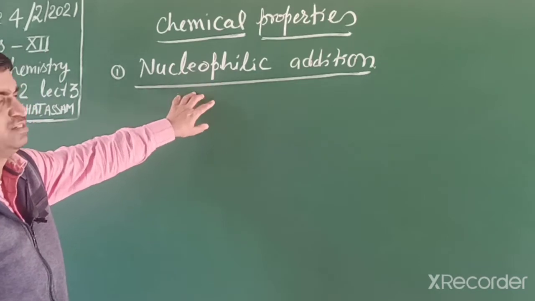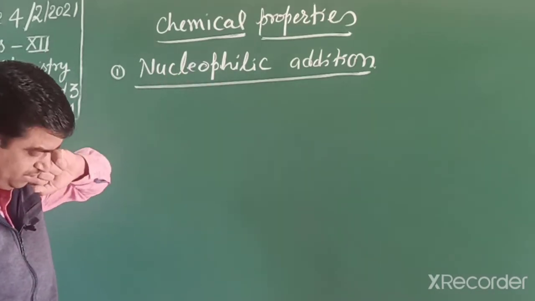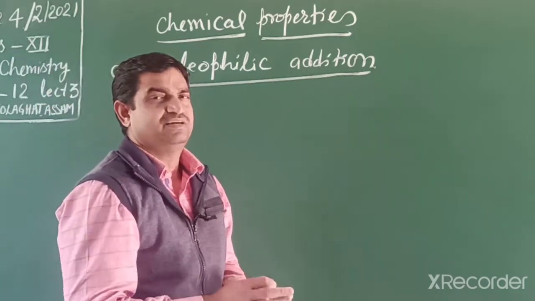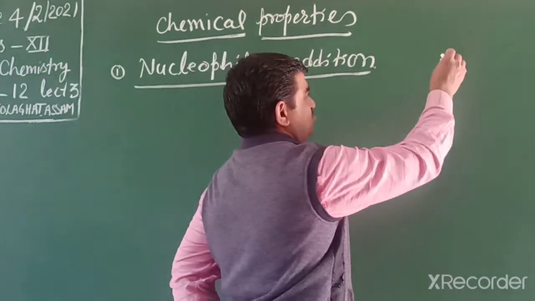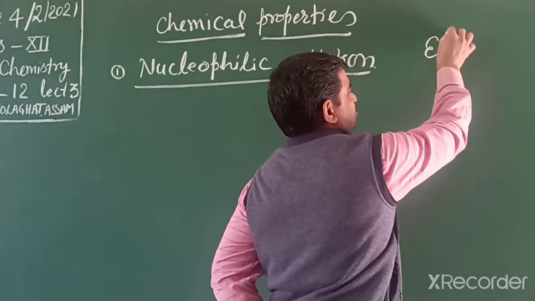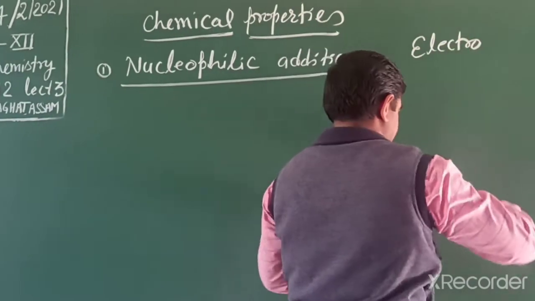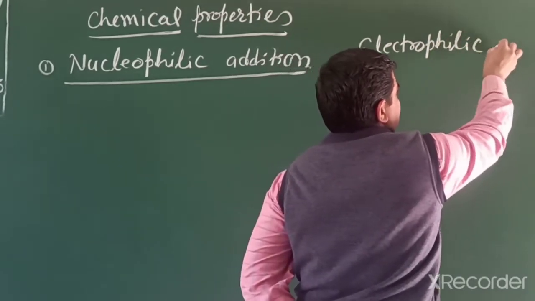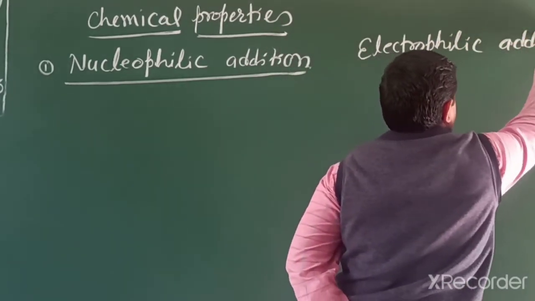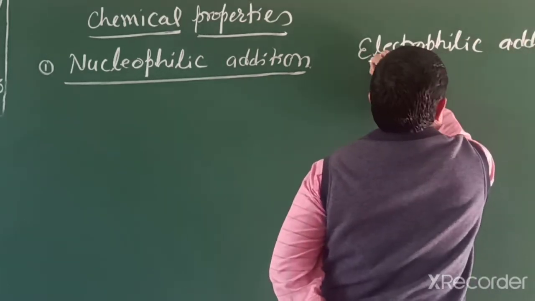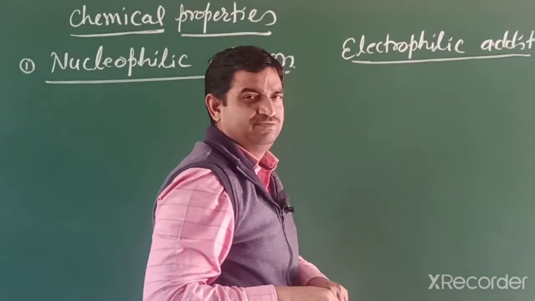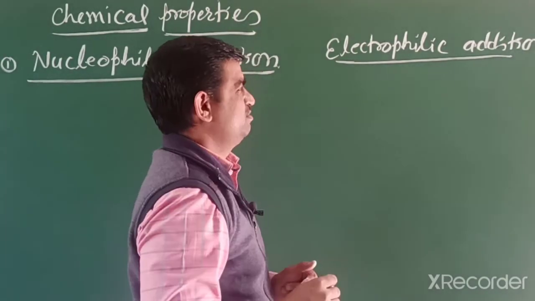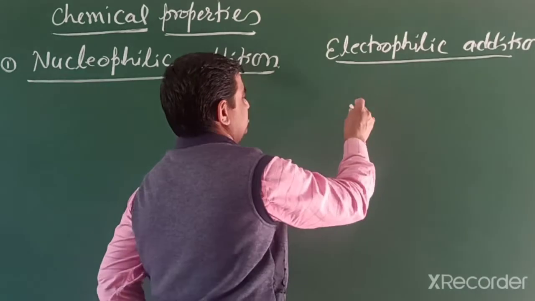So first we understand what nucleophilic addition is. In 11th class, we already discussed another reaction, that is electrophilic addition. In this reaction, we convert an alkene into a saturated compound, like an alcohol.